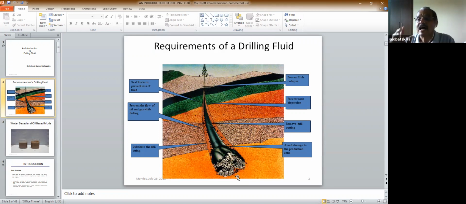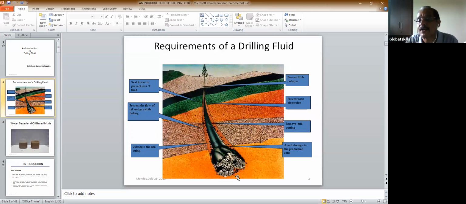Next, after drilling some time, we try to bring out the cuttings that are inside, either by blowing some air or by making a reverse rotation so that the cuttings come out. Because the hole is small, you can blow so it comes out. Here you cannot do that. So the purpose of the drilling fluid is to bring the cuttings.